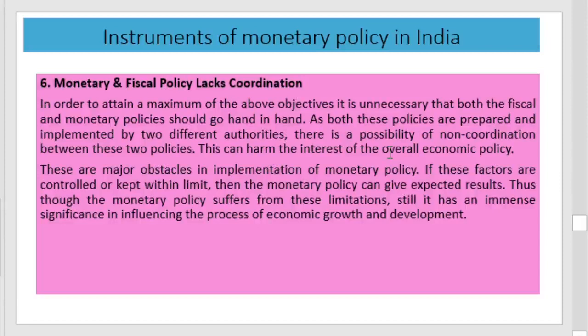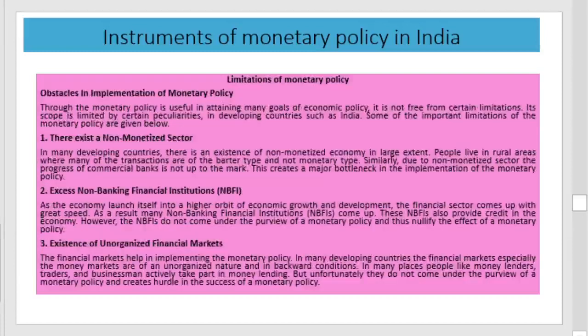If the monetary and fiscal policy work in coordination, a lot of contradictory situations can be reduced, and the money supply can be properly controlled. This lack of proper coordination between the monetary and fiscal policy is also an important reason for the limitations of the implementation of monetary policy in India.